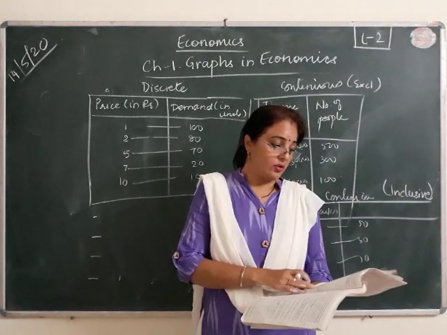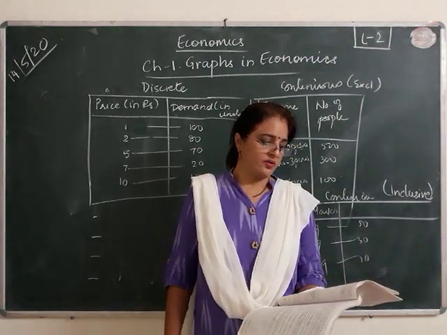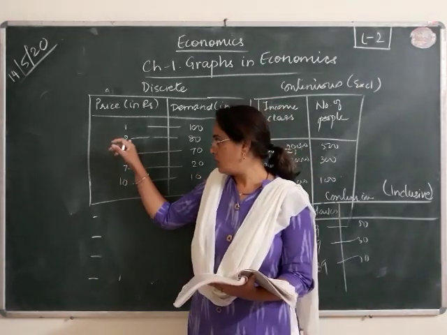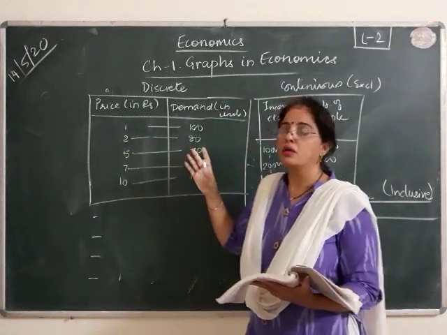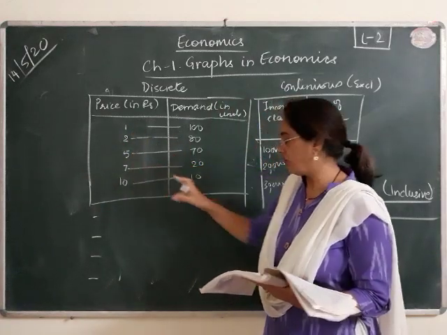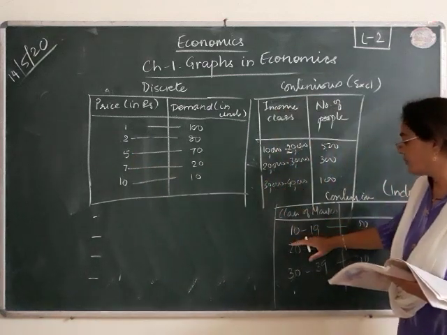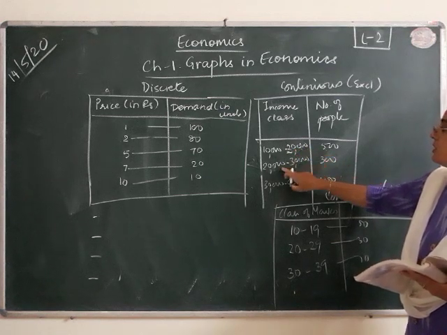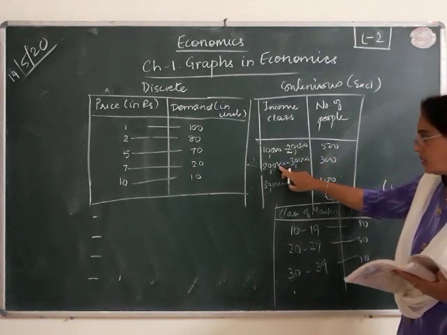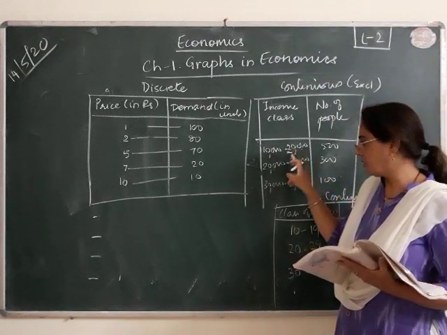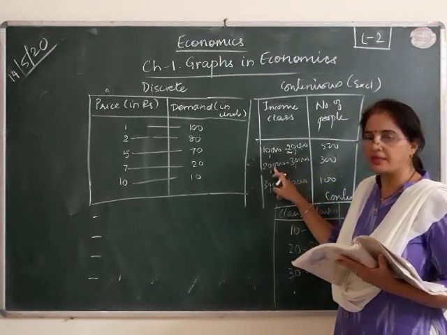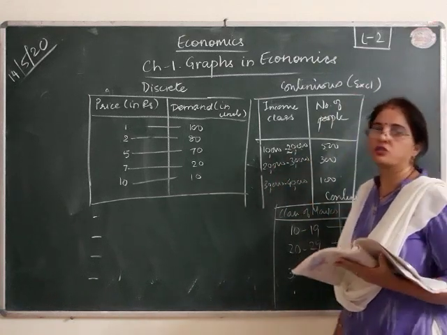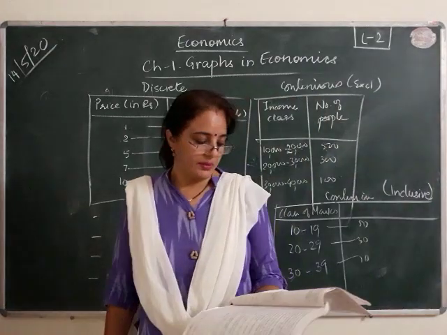Okay. And then we also studied the different types of frequency distribution: discrete and continuous. Discrete is where no class is given, and continuous is where the figures are grouped into a class. Where there is a repetition between the last figure of one class and the first figure of the next class, that would be exclusive. And where there is no such repetition, that is the inclusive method.